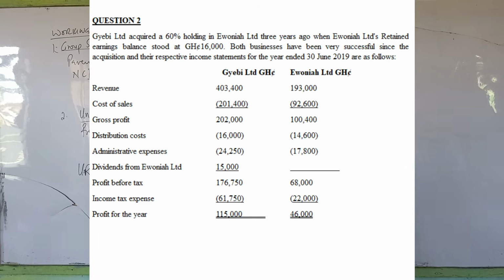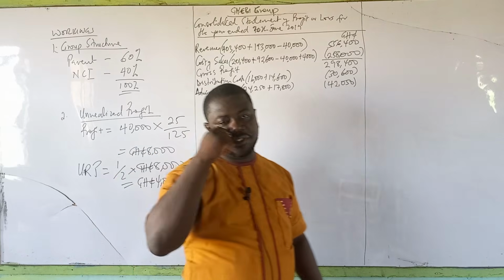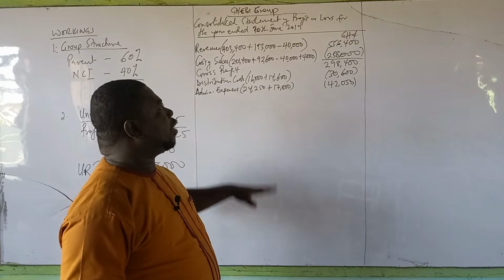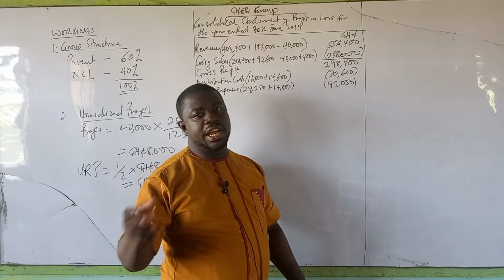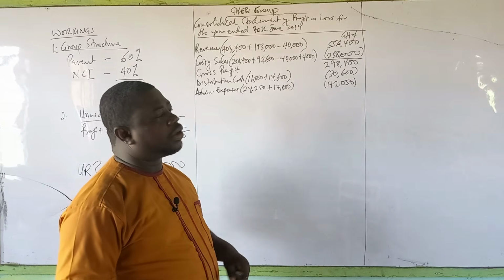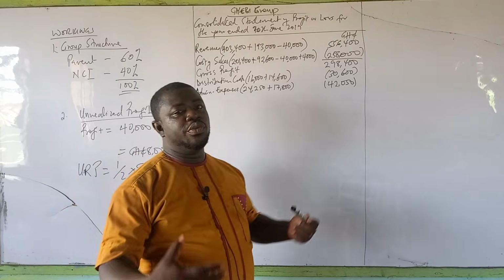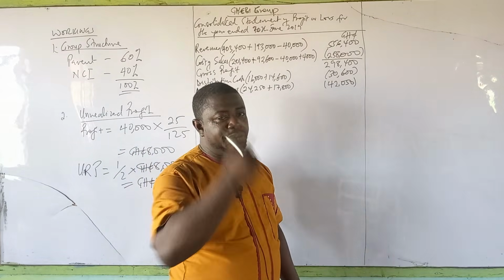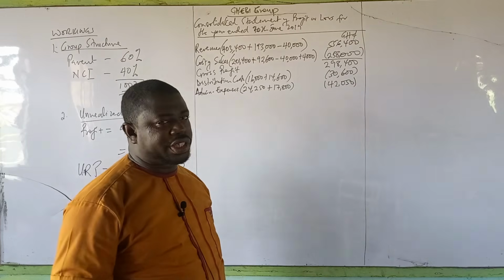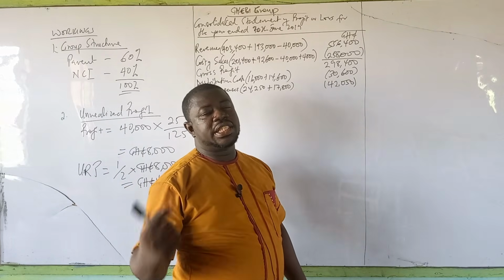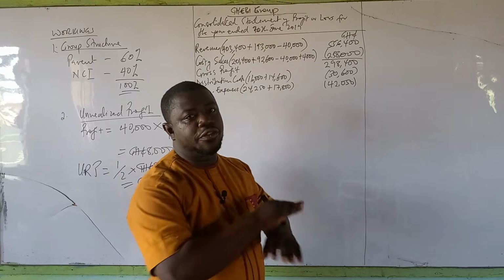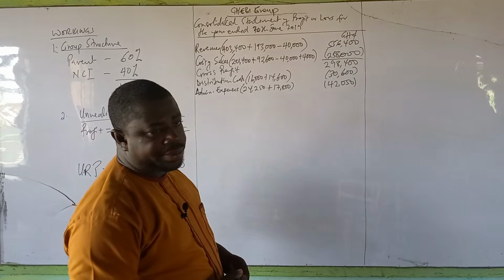And the next thing we can see is dividend from Ewonia. Now, remember that Ewonia is a subsidiary. And so Ewonia is paying this 15,000 Ghana cedi dividend to the parent JB. However, we have said that when consolidating, dividends from subsidiary to parent will not be shown on the consolidated statement because you cannot receive dividend from yourself. What we are doing, we are preparing accounts for them as a group to be seen as a single entity, and therefore you can't pay yourself a dividend. By the subsidiary paying dividend to the parent, it is seen as the group receiving dividend from itself. Therefore, we don't show dividend receipt from subsidiary, so that will not come.